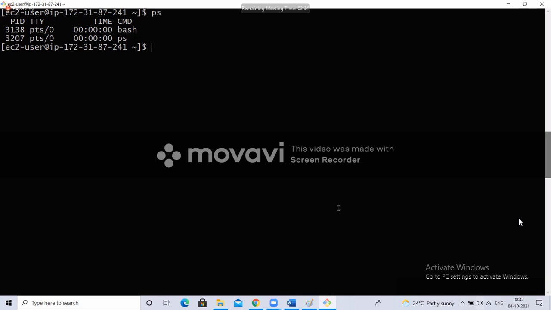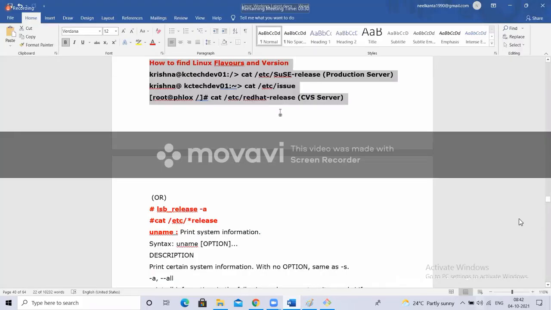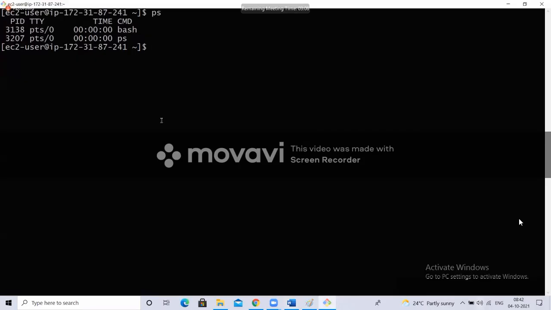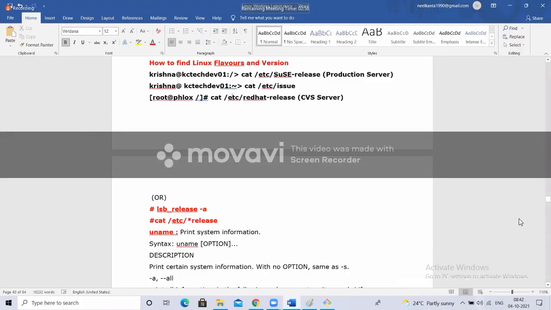So for that, how to show is, there is one file under the etc directory. Tell me what are the Linux distributions. A few of the Linux distributions or flavors: Red Hat, Fedora, SUSE OS, like that. In Linux, there are different flavors. Every Linux machine will have one etc directory. We know, right? Under the etc directory, there will be one file for every distribution.